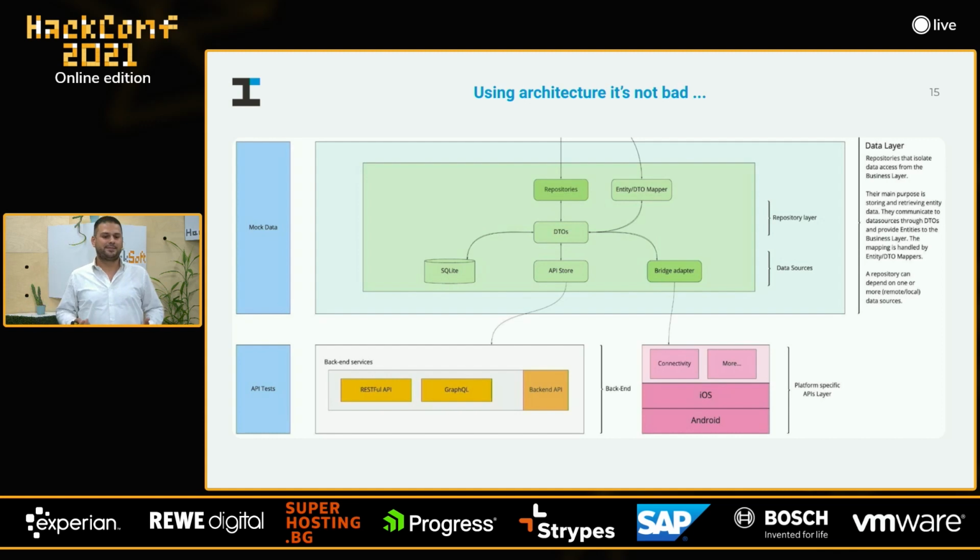But sometimes they have something specific to the data source. Let's say that we use Firebase or some platform-specific API, etc. And what we want to achieve is that we don't want to expose those DTOs either to the business layer or to the UI layer. So how can we achieve this? We can use an entity to DTO mapper.